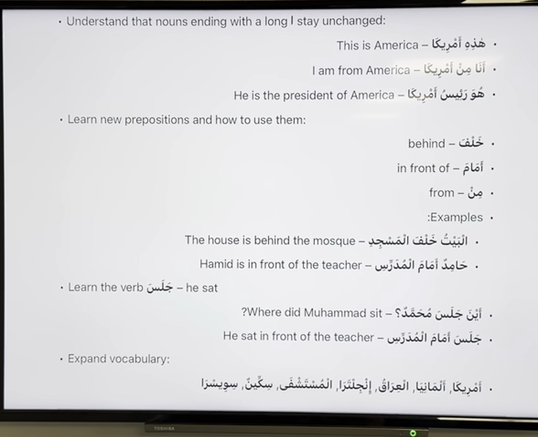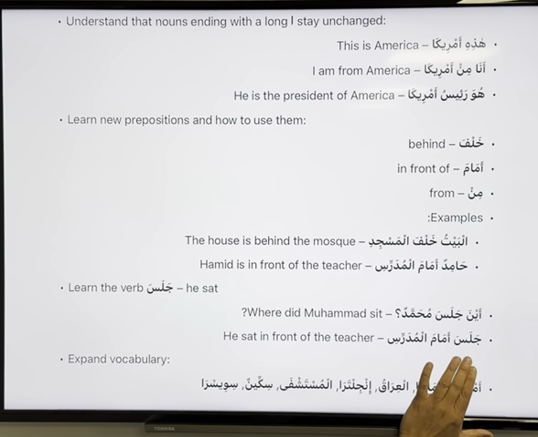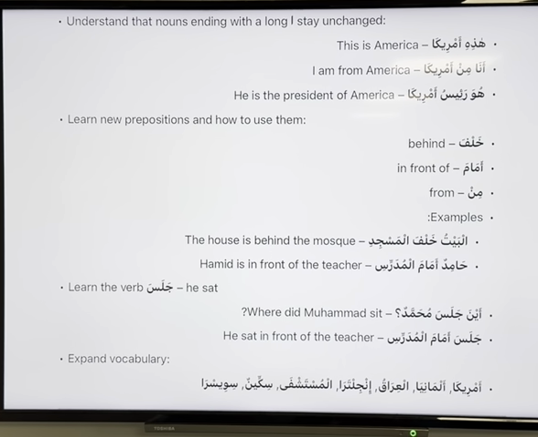But if I was to say jalasa Muhammadun amama al-mudarrisi, is it okay? Muhammad sat in front of the teacher. Is it okay? Yeah, that's right. If I was to write jalasa Muhammadun amama al-mudarrisi, there is nothing wrong. I've written the fi'lun, the action, and I've also written the doer of the action, and amama al-mudarrisi, in front of the teacher. So it's perfectly fine. But in most cases you will not find the doer of the action, as in this case, jalasa amama al-mudarrisi.